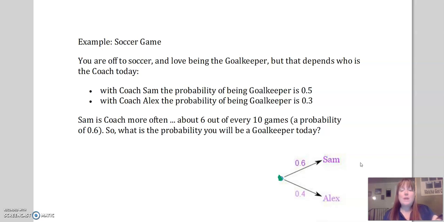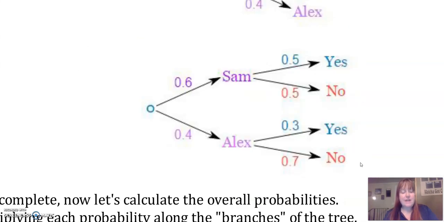Now, if Sam is the coach, what's your chance of being goalie? So we're going to extend our tree diagram. If Sam is the coach, your chance of being goalie, yes, is 0.5, and no being goalie is 0.5 as well. But if Alex is the coach, you have only a 0.3 chance of being the goalie and a 0.7 chance of not being the goalie. So we have to calculate the overall probability of you being the goalie. So let's just calculate the probability of every single branch.